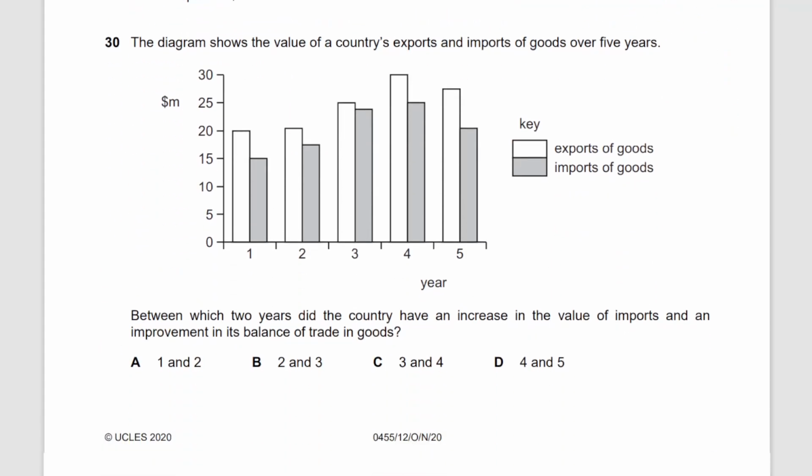Moving on to the next question, question number 30. The diagram shows the value of the country's exports and imports of goods over 5 years. Year 1, year 2, year 3, year 4, year 5. Between which 2 years did the country have an increase in the value of imports and an improvement in its balance of trade in goods? You understand that the white region is the export of goods, and the gray region is your import of goods, right? So there's an increase in the value of imports up until year 4. So year 5 cannot be the option here. And an improvement in its balance of trade in goods.